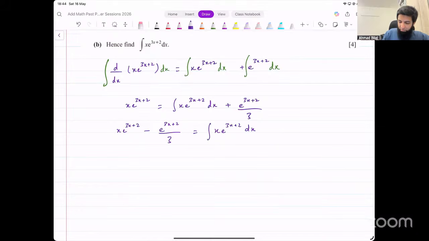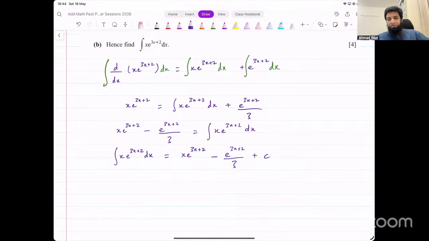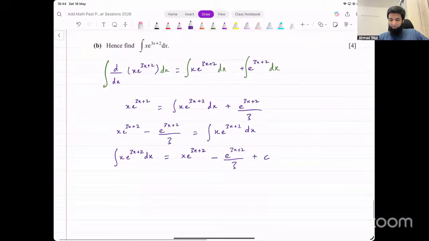We can change the order, maybe write that thing on the left side. Integration of x e raised to power 3x plus 2 is given by x e raised to power 3x plus 2 minus e raised to power 3x plus 2 divided by 3. This is the final answer, so make sure to write plus c as well.